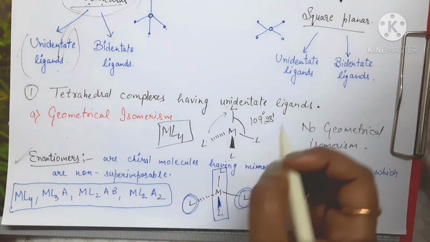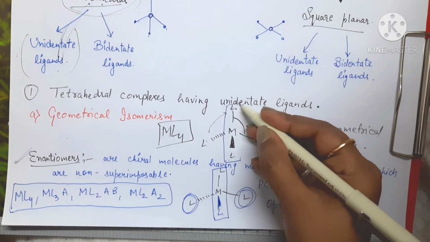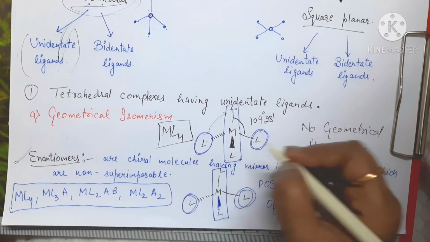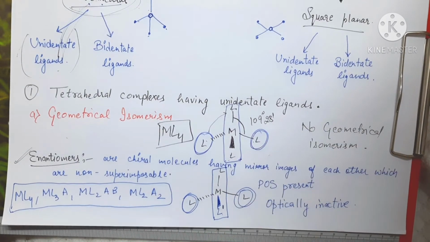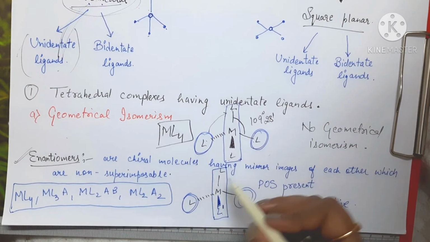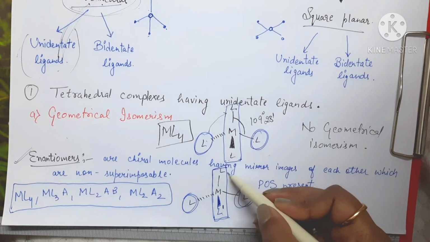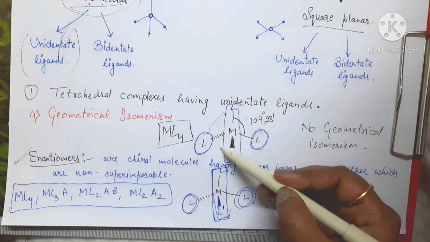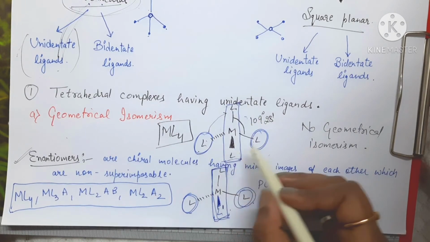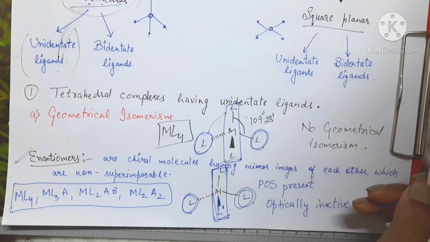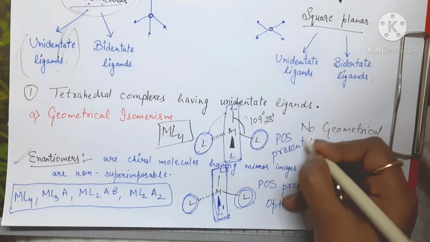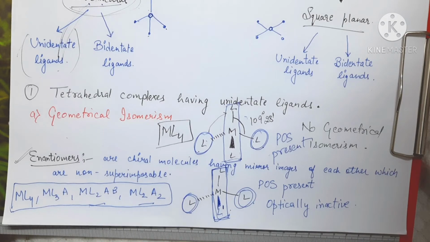Similarly, for the case C, in this case also we can pass a plane from here and here, right? So what happens? This part will reflect this one. Here you can call this one L dash, because this one is different. If I pass a plane through M, L dash and L, then this will reflect this one. So this one is also optically inactive because the plane of symmetry is present, right? Similarly, in these two cases also the plane of symmetry is present, right? How? That I'll show you now.